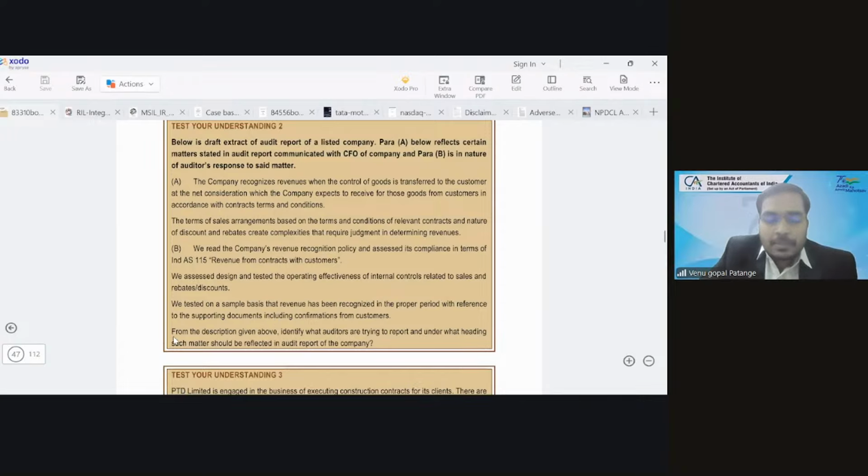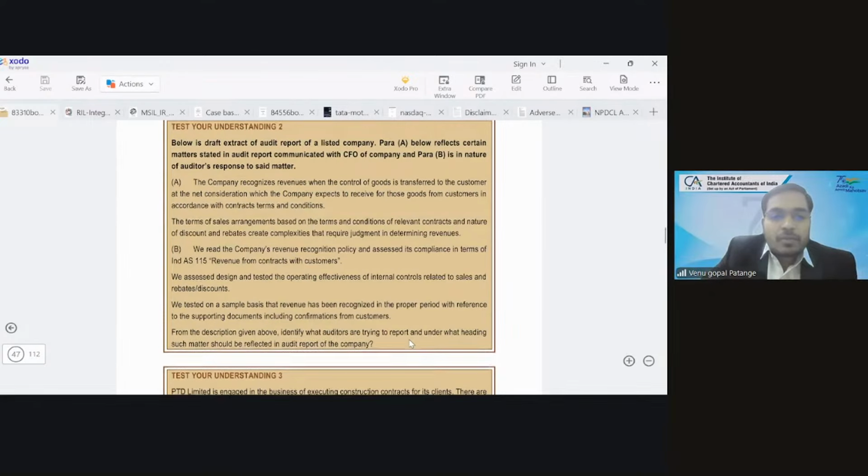Now the question is: from the description given above, identify what auditors are trying to report and under what heading such matters should be reflected in the audit report of the company.